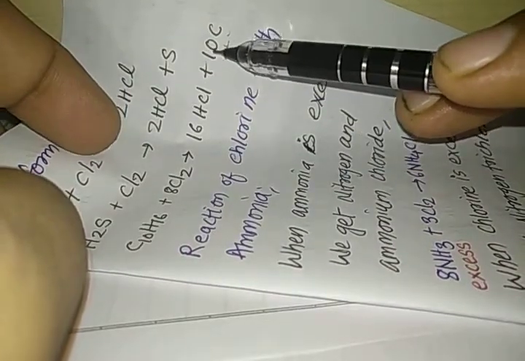You can see that when chlorine reacts with compounds of sulfur and carbon, it releases the sulfur and carbon in their elemental state. This is what shows its oxidizing character. It oxidizes the carbon and sulfur into their elemental form.